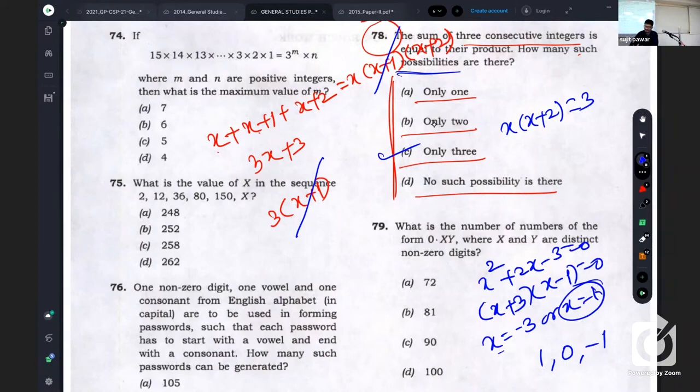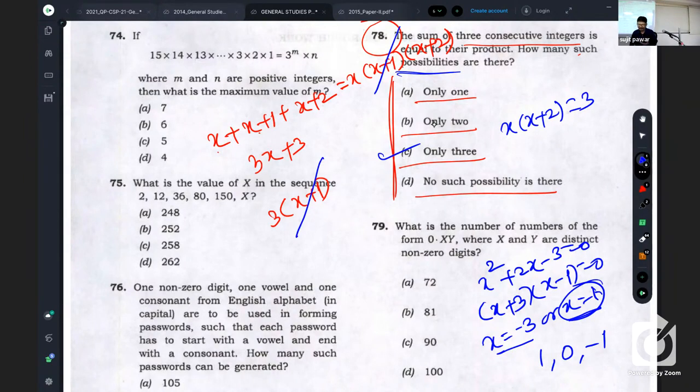So possibilities: minus 3 and 1. A normal student can say, okay, these are two values of x, so there may be two possibilities. But with those two values, can there be more possibilities that we have to check? See, I took x as 1. Already we thought that x is minimum. So when x is minimum, then with 1 and minus 3, we got minus 3, minus 2, minus 1 and 1, 2, 3.